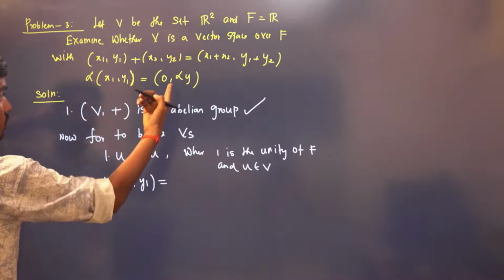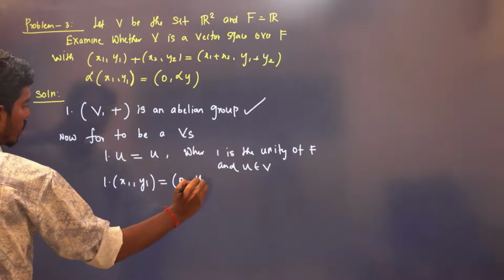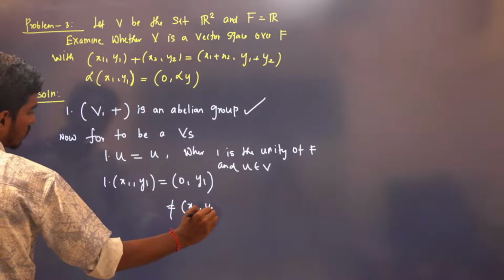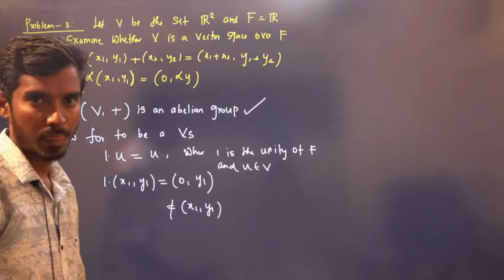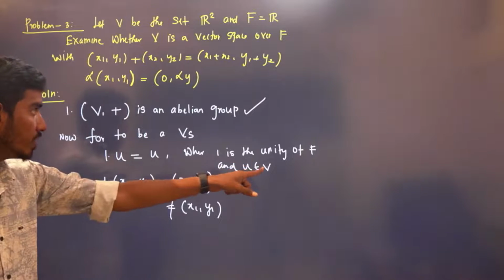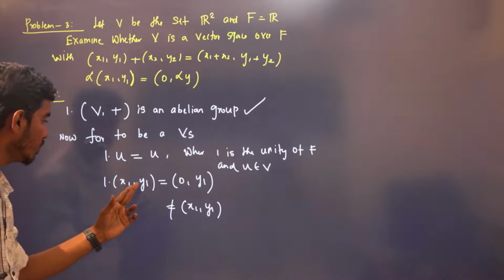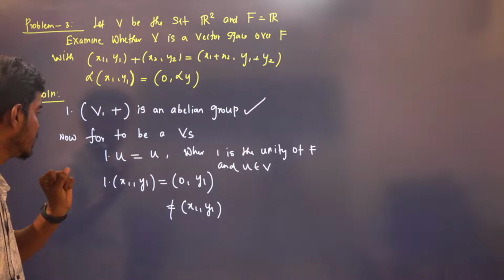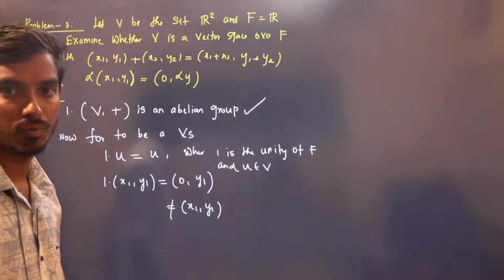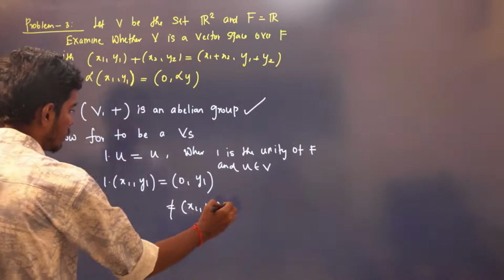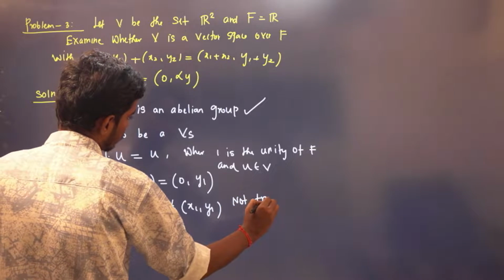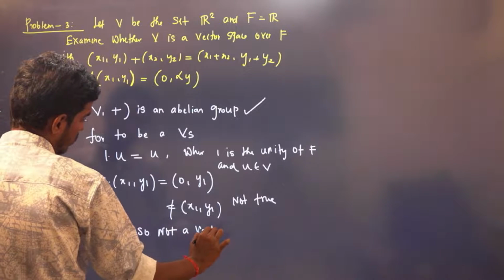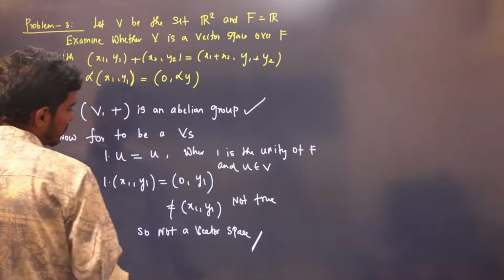Is this equal to 0 comma y1, which is not equal to u, right? 1 into u has to be u. So u belongs to V is R2. So let us take u to be some x1, y1. If you multiply with this, you have to get u again. But with this scalar multiplication, you will not get u because the first coordinate turns out to be 0. Right? Not true. So, not a vector space. That's it. Right?